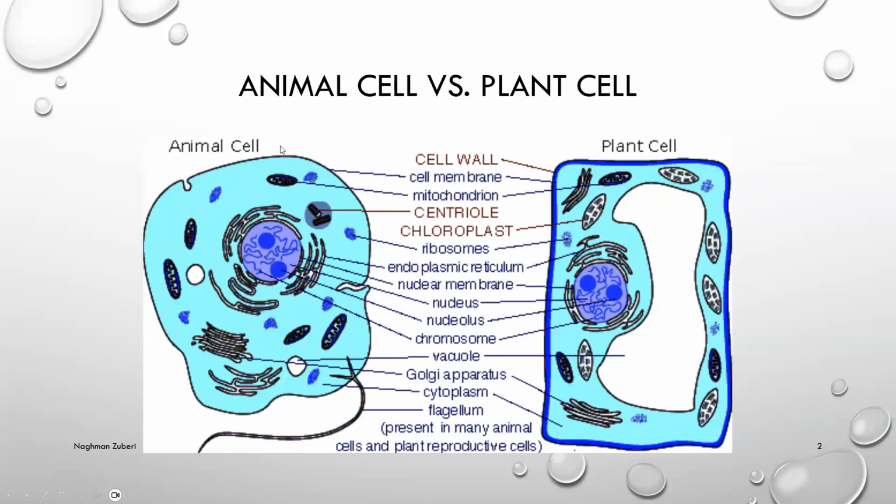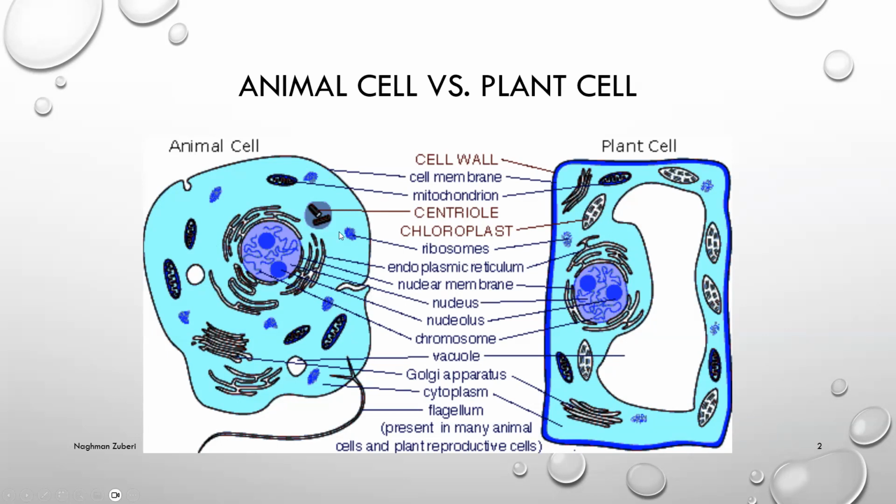But animal cell has only cell membrane. The nucleus in animal cell is almost centrally placed, whereas nucleus in the plant cell is not centrally placed. Well, in both the cells, like the animal and plant cells, mitochondria are dispersed throughout the cell in the cytoplasm. Centrioles are present in animal cells. And chloroplast is a distinct feature of the plant cell.